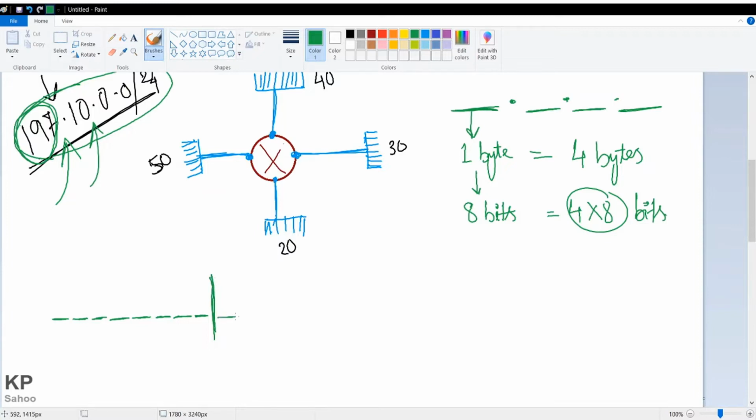Then again 1 2 3 4 5 6 7 8, another line, then again 1 2 3 4 5 6 7 8, one more line, and here again 1 2 3 4 5 6 7 8. So this is my IP. First let me explain a single byte.